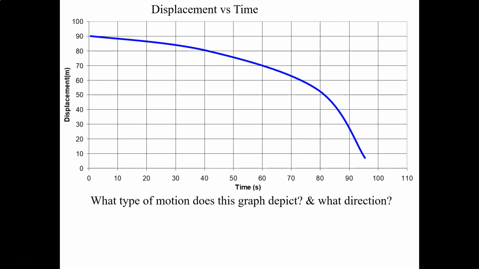What about the sign here? So what kind of motion? Well, what we're doing is we're moving backwards because the line is moving down with time. And then what's happening to our speed? Well, the speed is it's getting steeper and steeper, so it tells us that we're speeding up. So we're moving backwards and speeding up. Okay? The fact that we're moving backwards tells us that our velocity is negative, and the fact that we're speeding up tells us that our acceleration has to have the same sign, so it is also negative.